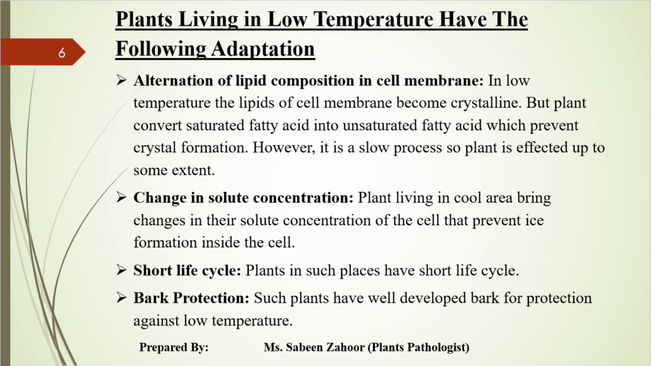Plants in such places, which type of places? Where the temperature is below 10 degrees centigrade. What is the plant's life cycle like? It becomes short. Such places have a short life cycle of the plant. Fourth one is bark protection. Such plants which grow in low temperature areas have well developed bark for protection against the low temperature.